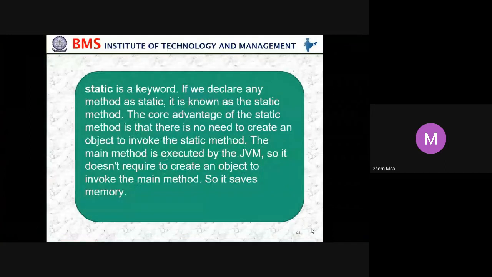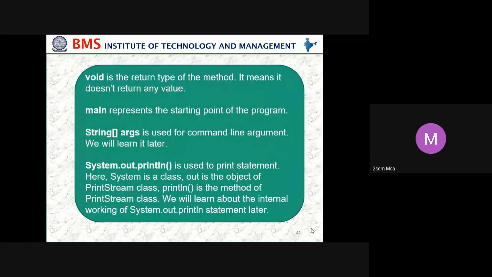Okay. So it does not require creating an object to invoke the main method. So it saves the memory. So what is void? The void is a return type of a method. It means it does not return any value. So main represents the starting point of the program, and it is also the starting point for the execution. Then String args is used for command line arguments.